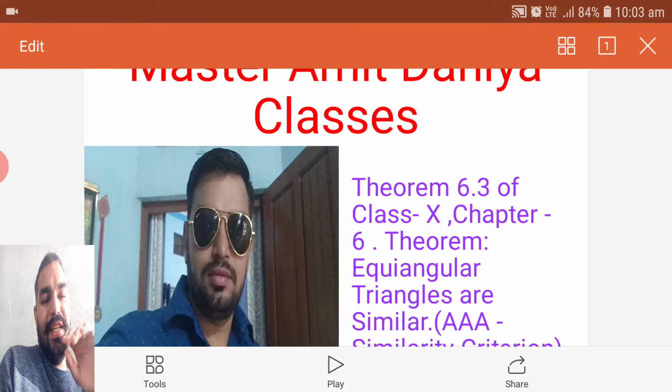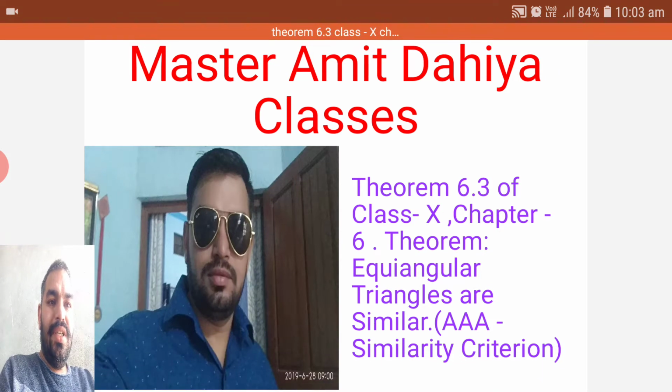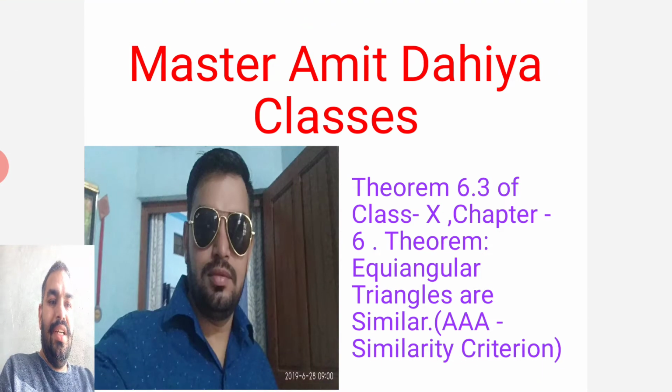Classes. Today's topic is Theorem 6.3 of class 10 chapter number 6, Triangles. The theorem is: equiangular triangles are similar. You have to prove that equiangular triangles are similar, or we can say the AAA similarity criterion. Let's start.